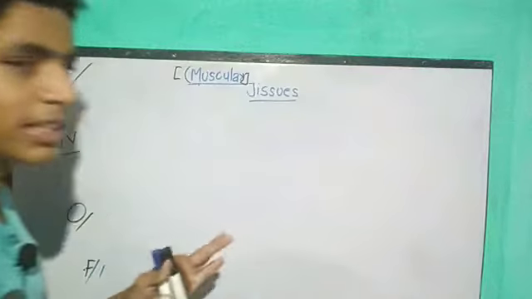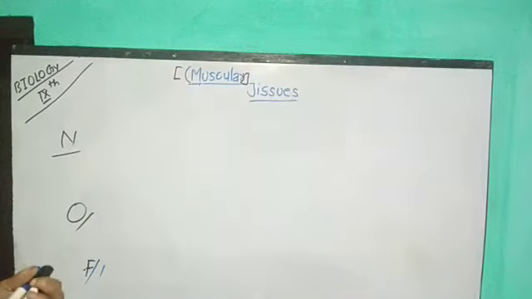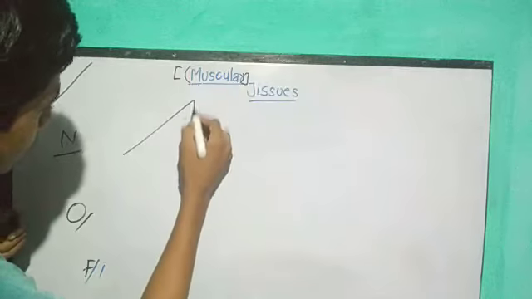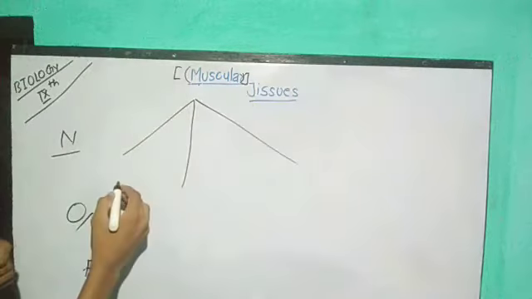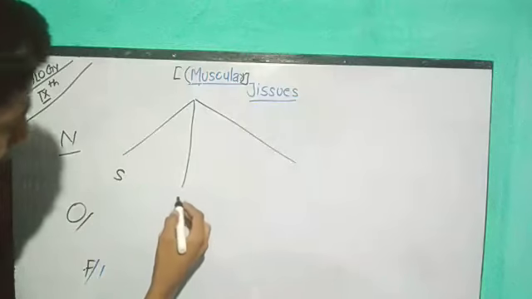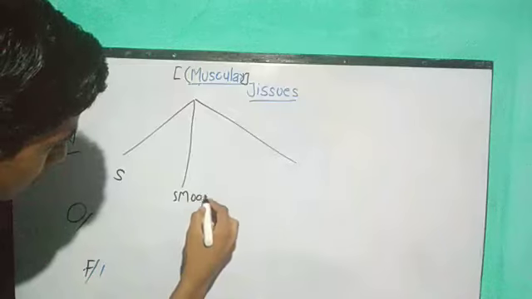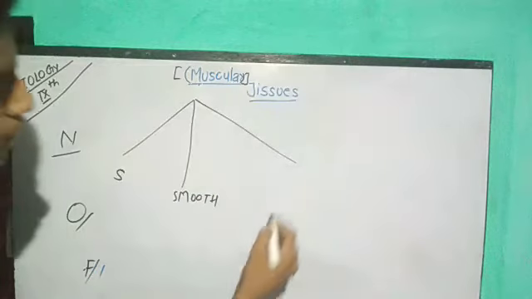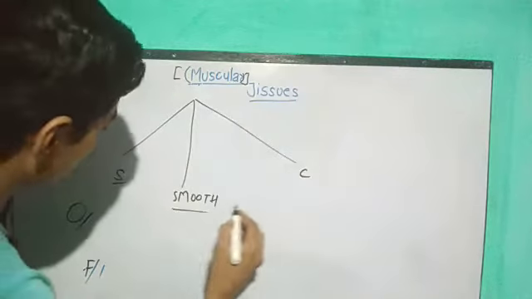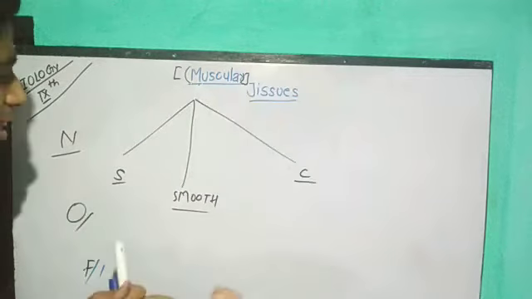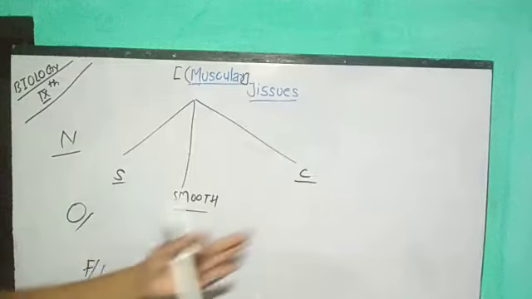So first we are going to see the different types of muscular tissues. Muscular tissues are further classified into 3. First one is known as striated muscles. Second one, smooth muscles. The third one is known as cardiac muscles.